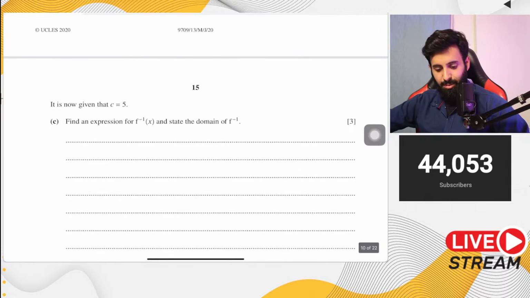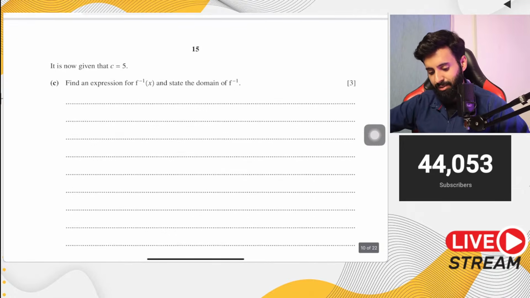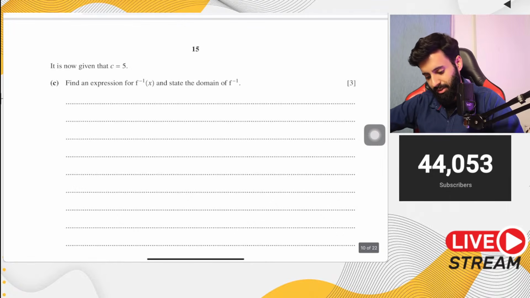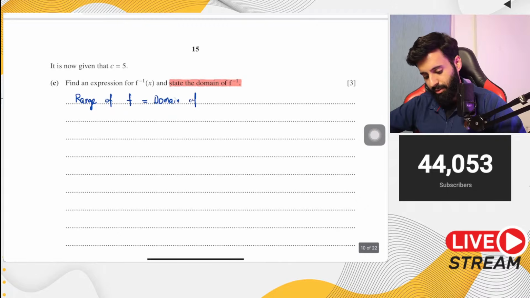All right, now here's part C. Part C says it is now given that c equals 5. Find an expression for f inverse of x and state the domain of f inverse. Now remember this, that the range of the regular function f is equal to the domain of f inverse.